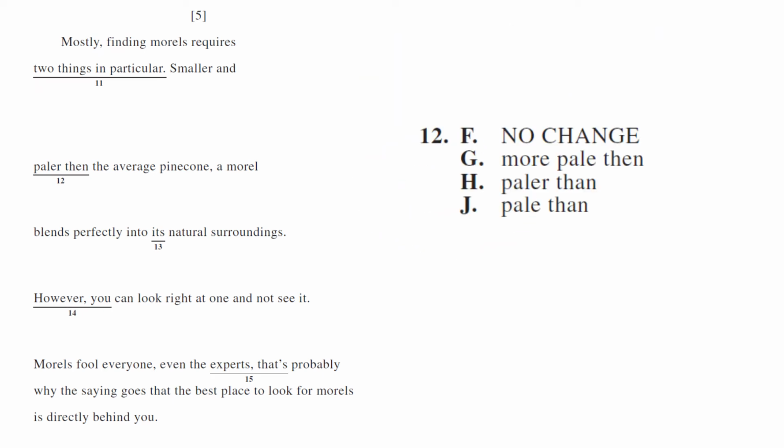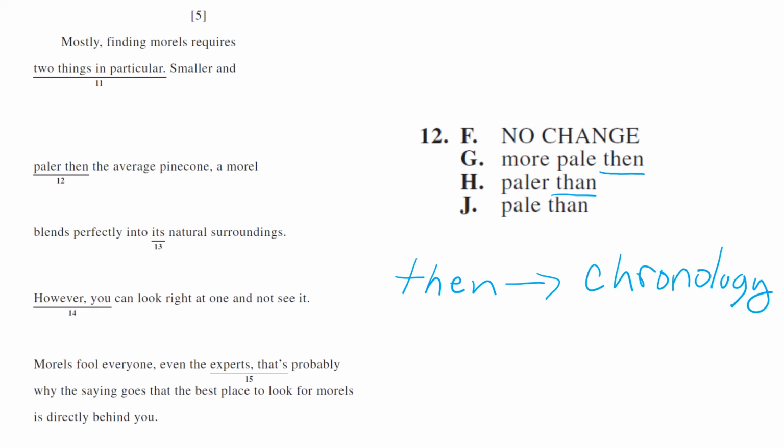So in this question, we have a modifier and a word choice question. ACT likes to use then and than. So then is time, right? Chronology. I'm going to eat, then I'm going to study. You do one thing, then you do another thing. Than is comparing. So I like tacos better than I like salad.